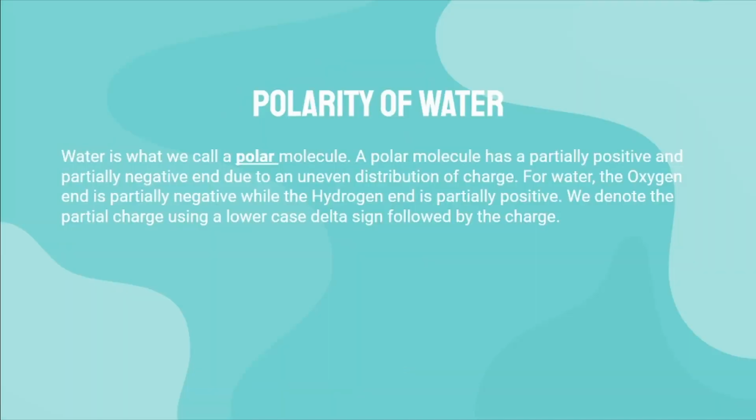Water is what we call a polar molecule. A polar molecule has a partially positive and partially negative end due to an uneven distribution of charge. For water, the oxygen end is partially negative, while the hydrogen end is partially positive. We denote the partial charge using a lowercase delta sign followed by the charge.